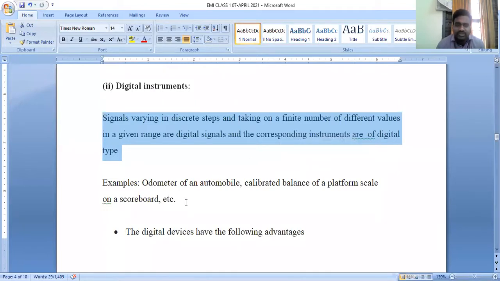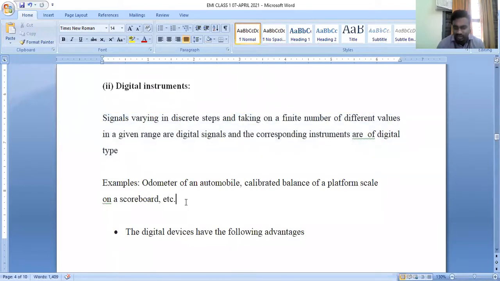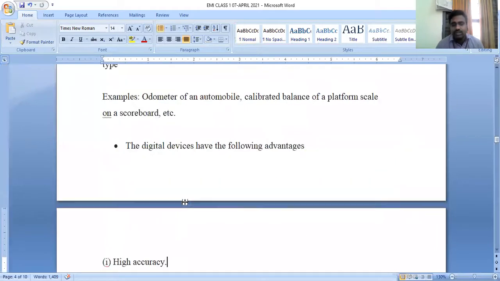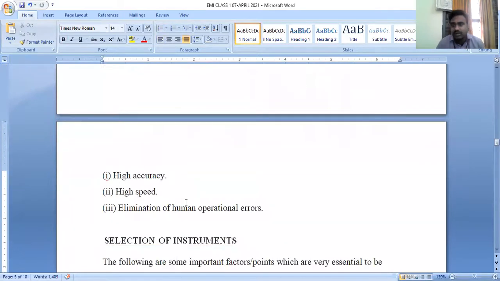So if we observe the applications and advantages of digital devices, the accuracy is very high, the speed is very good, and there is no parallax error in the presence of digital meters. Okay, so this is about the classification of instruments.